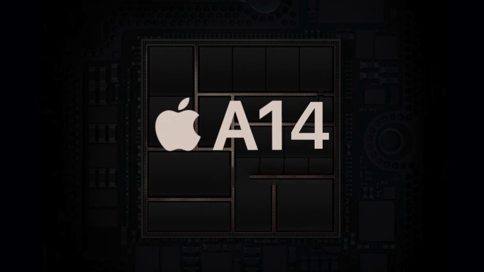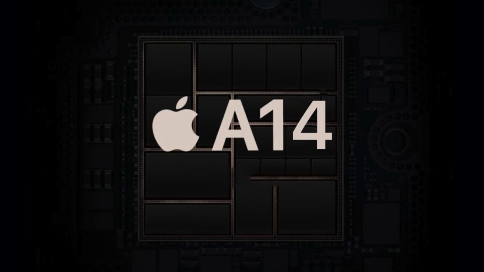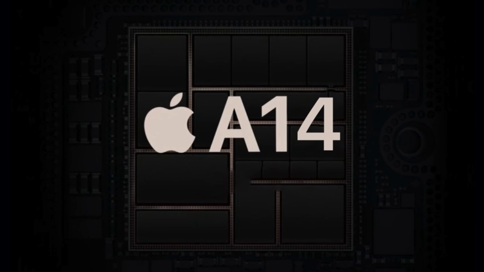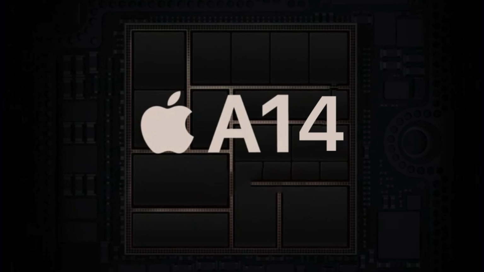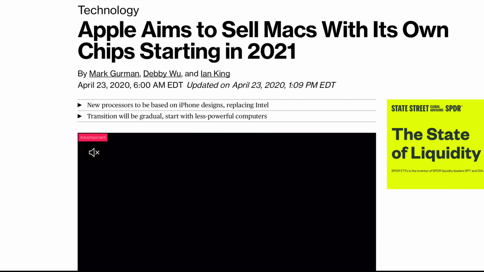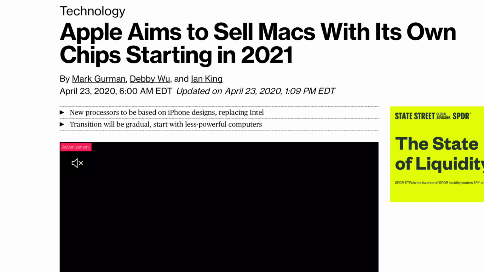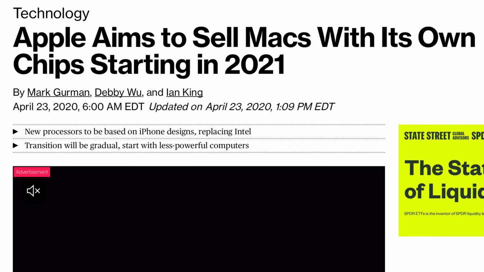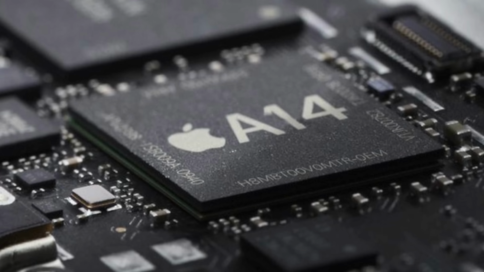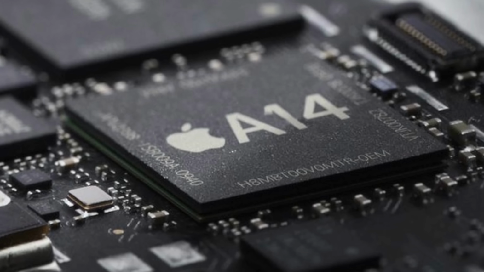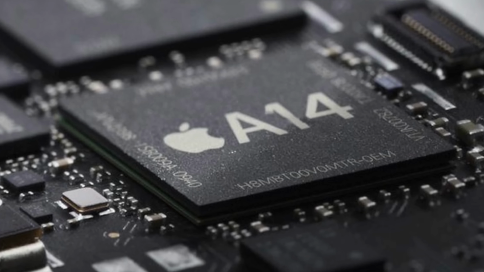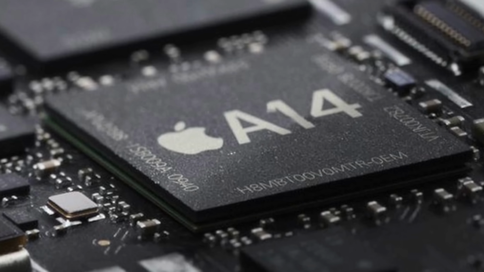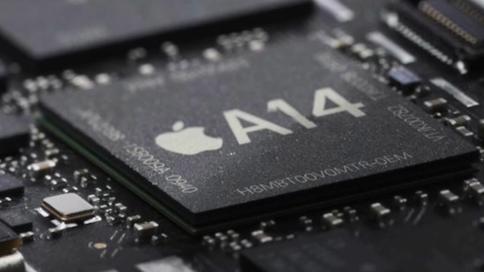However, I think one of the big focuses for this year is going to be the ARM processor transition, where Apple will be using their own A-series chips inside of their Mac computers. Bloomberg is reporting that Apple will start the transition of the Mac from using Intel processors to using their own ARM-based processors in 2021. Bloomberg says these Mac system-on-a-chip designs will be based on the A14 processor and are currently in development. These chips will reportedly be manufactured by TSMC based on a 5nm fabrication process.